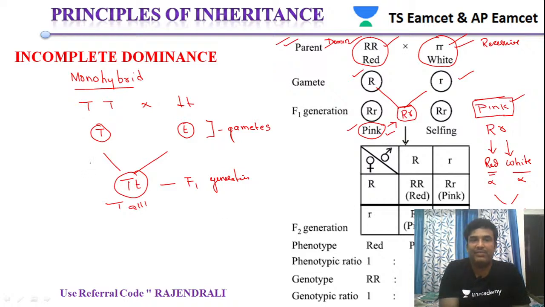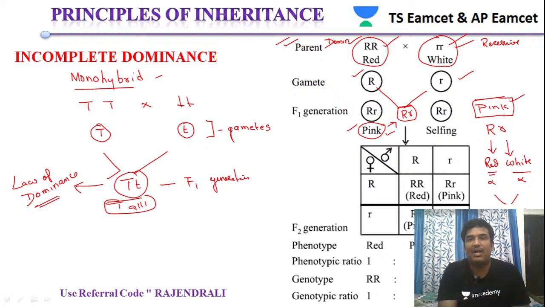Whereas if you see in the monohybrid cross, the tall character is observed. One allele, capital T, is showing dominance, and based on that only the law of dominance was proposed. But clearly here the law of dominance is not applicable for incomplete dominance.